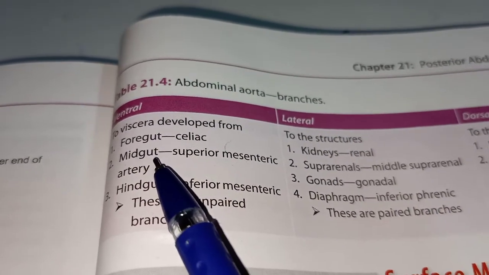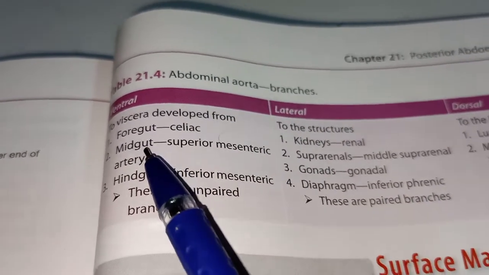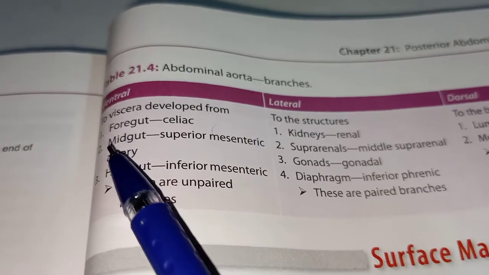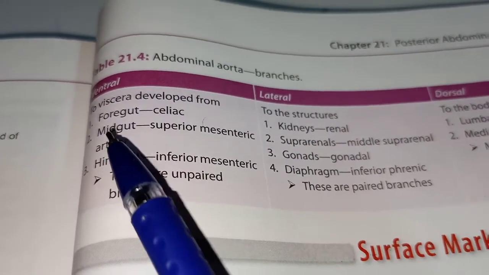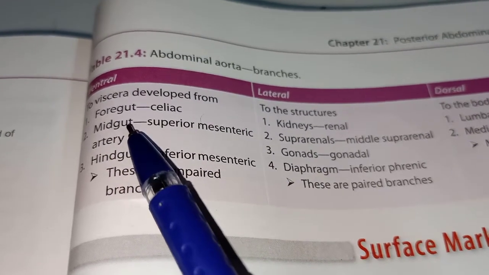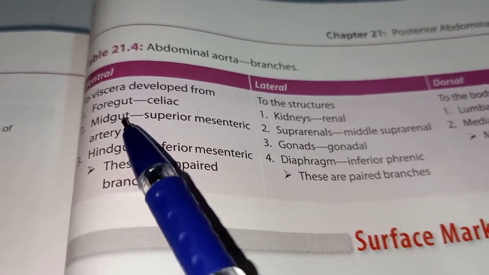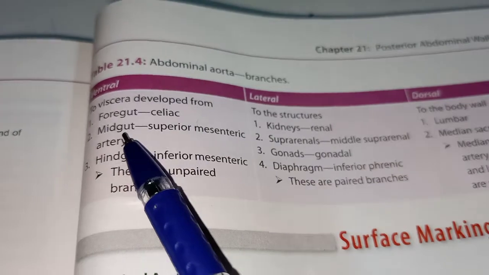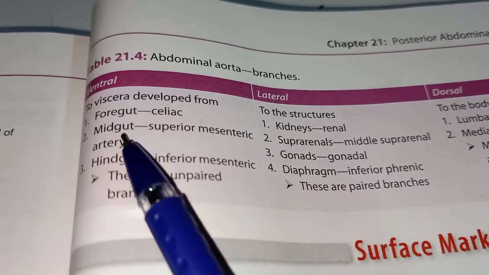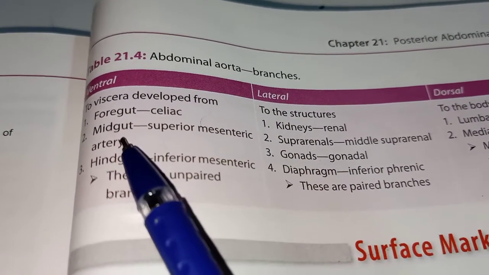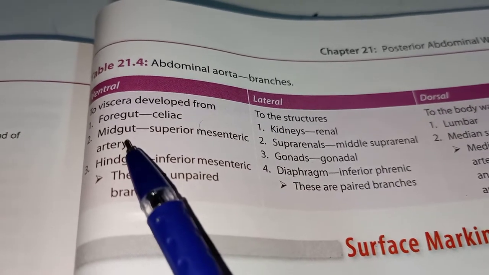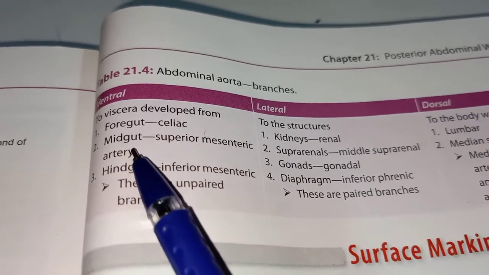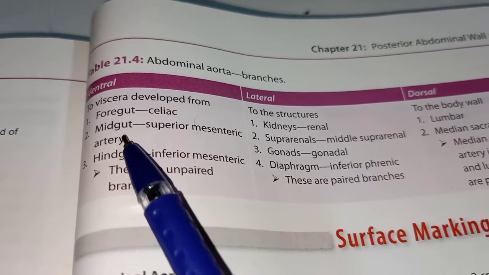It will supply blood to all the organs which are developing from the midgut. Now, how does the midgut start and end? The midgut starts where the foregut ends. So the midgut begins just inferior to the major duodenal papilla, in the descending part of the duodenum.